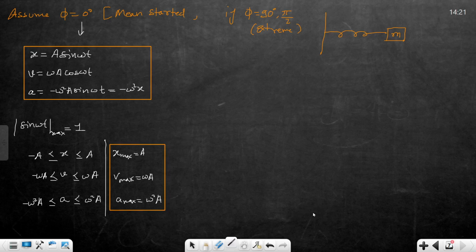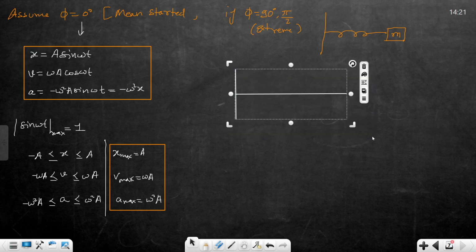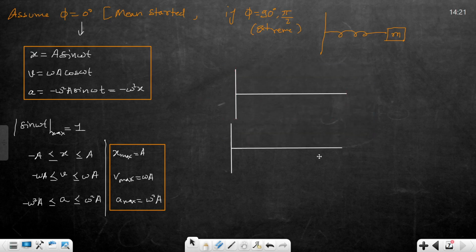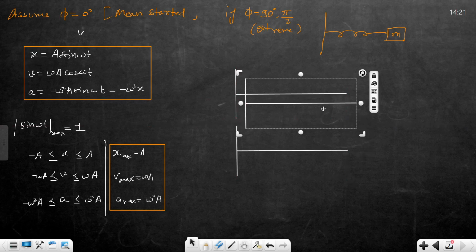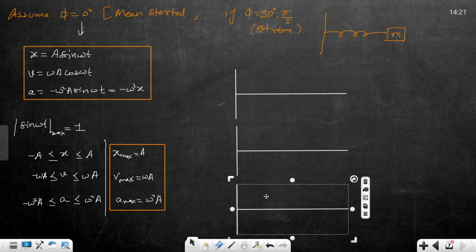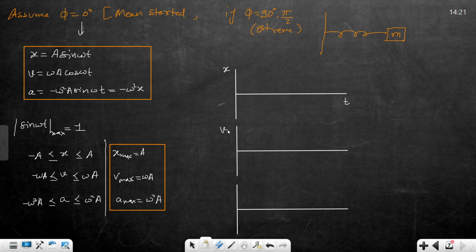Okay. Now we will draw the graph of x, v and a with respect to time: the x-t, v-t and a-t graphs. The x-t graph is only a sine graph.